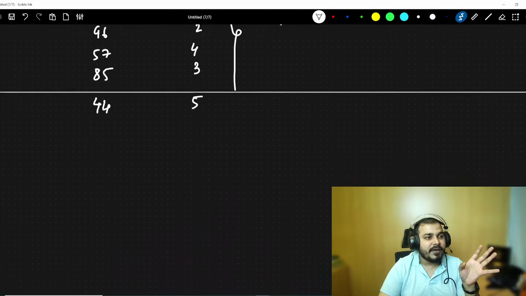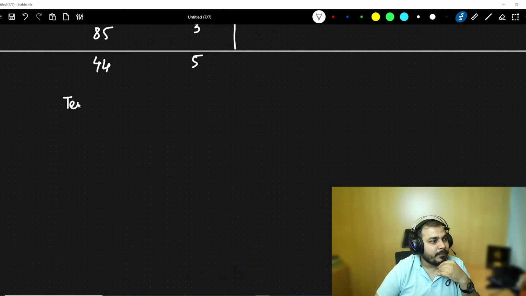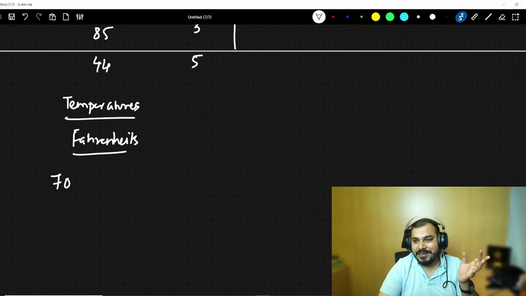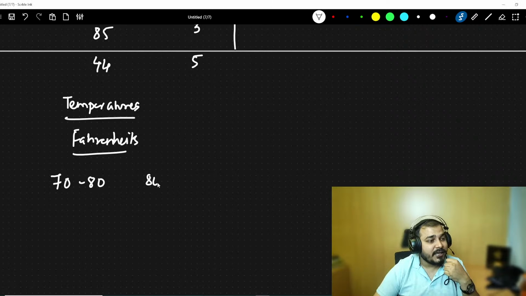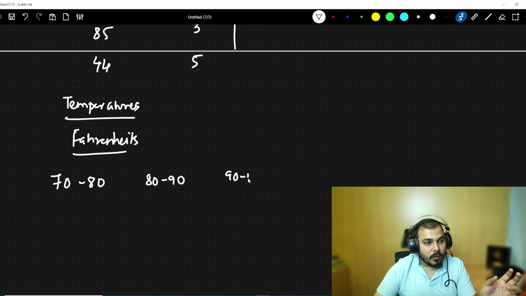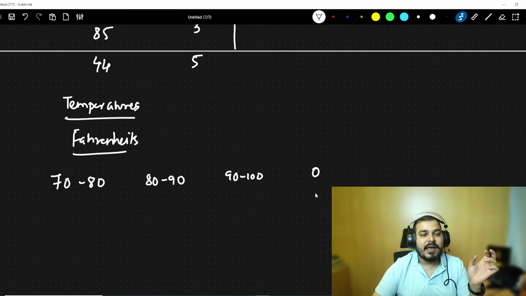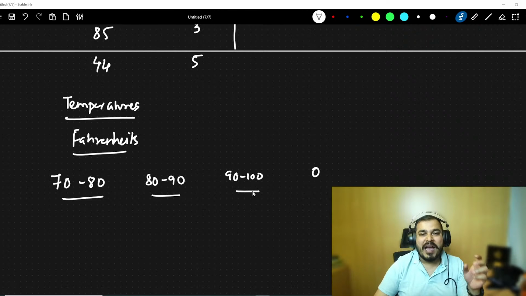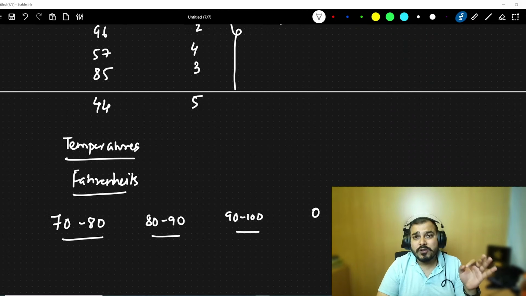So if I take an example of interval, let's say that I have an interval of temperatures, and let's consider Fahrenheit. I may have values like 70 to 80 Fahrenheit, 80 to 90 Fahrenheit, 90 to 100 Fahrenheit. Here, interval is there, and definitely some kind of values are there. But if I say 0 Fahrenheit, it won't make a useful meaning here, right? So definitely this is called an interval. You have some range of values between them, and the order also matters a lot.